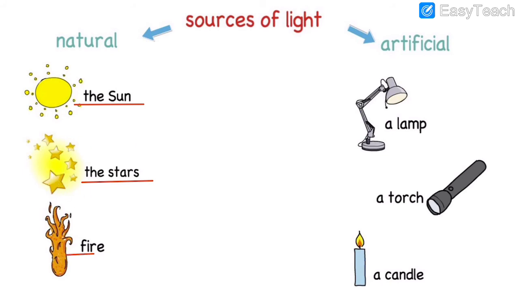And fire. You see the fire, when you burn fire near your house, there will be light which fire will give out. So these three are natural. We have not made them. We get naturally the sun, the stars and fire. Artificial means man-made. We have made these sources of light for us.